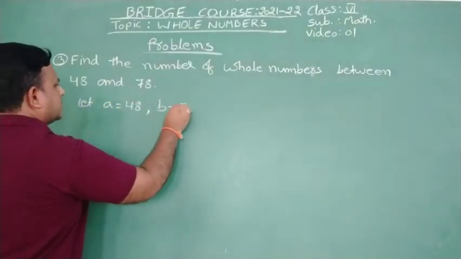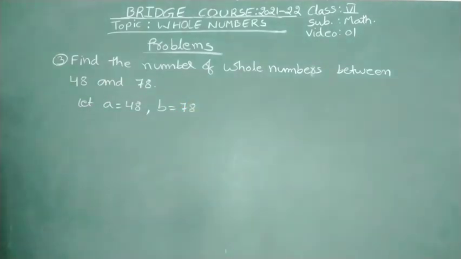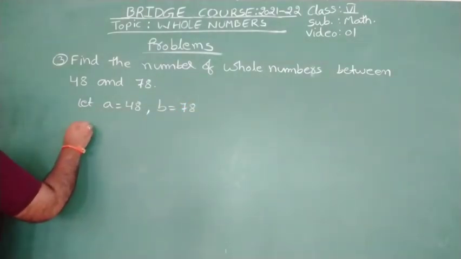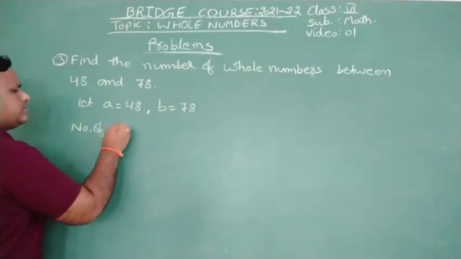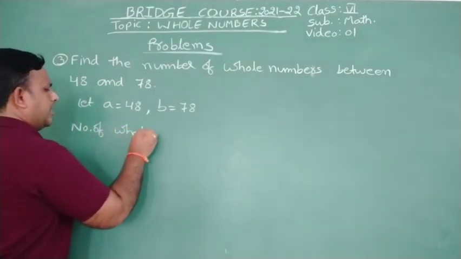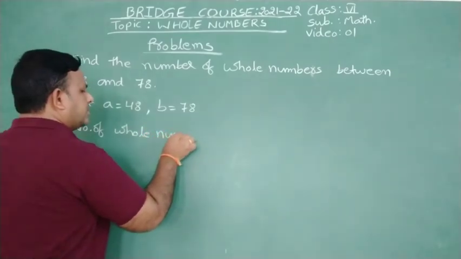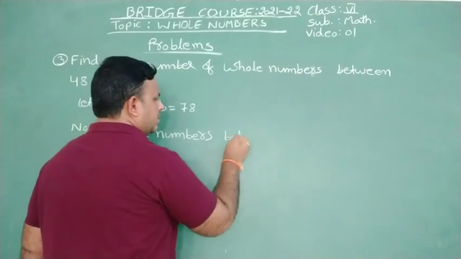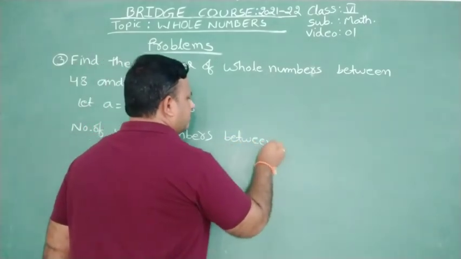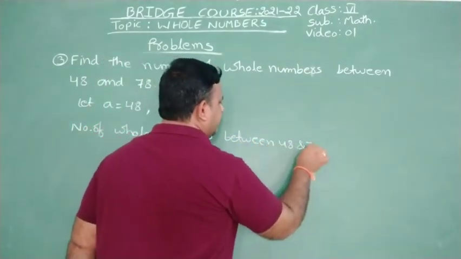B is equal to 78, the greatest number. Okay? So number of whole numbers between 48 and 78 we want.